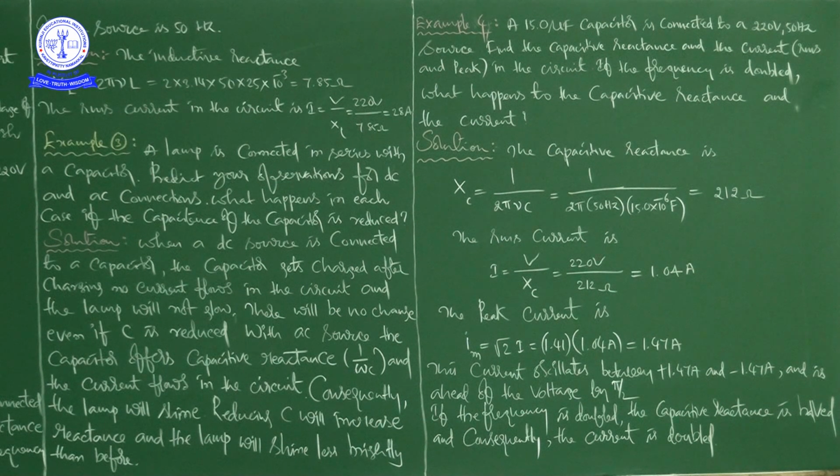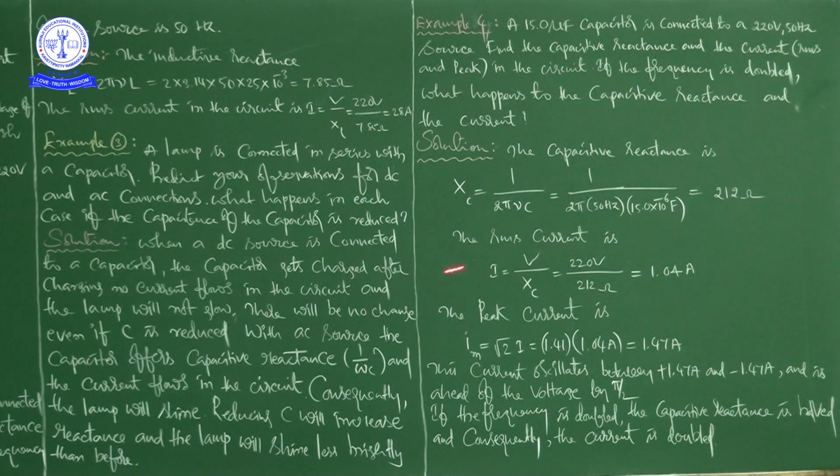Omega means 2 pi nu. Right. So, 2 pi into nu, where nu is 50 Hz, and C is 15 into 10 to the power of minus 6. That is equal to 212 ohms. That is the capacitive reactance.